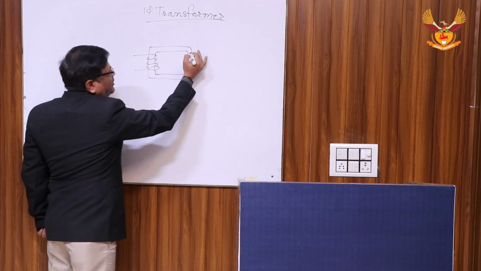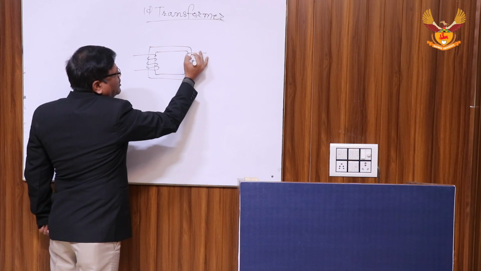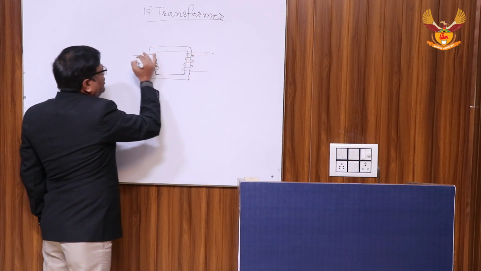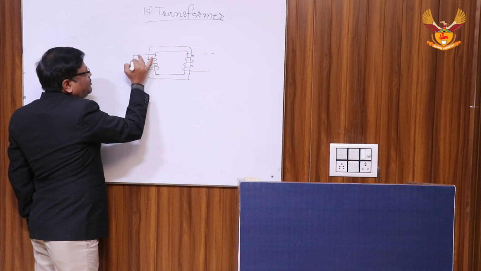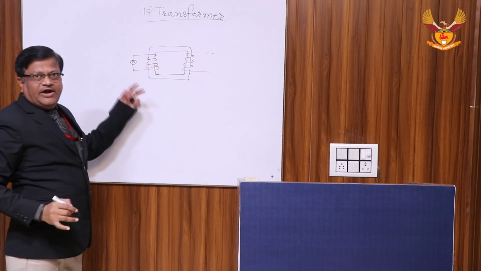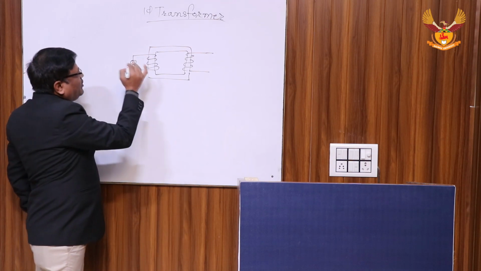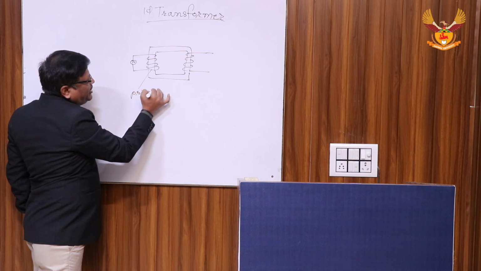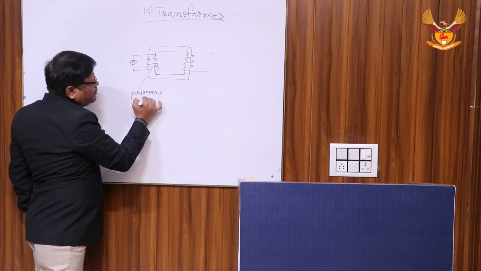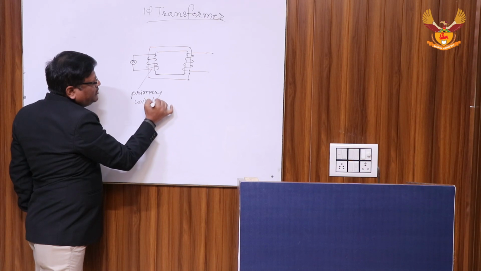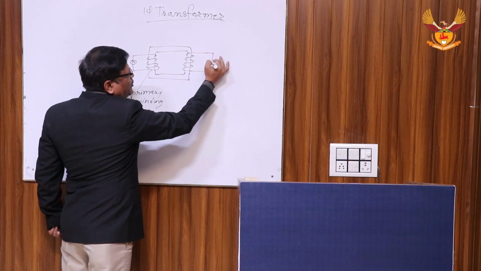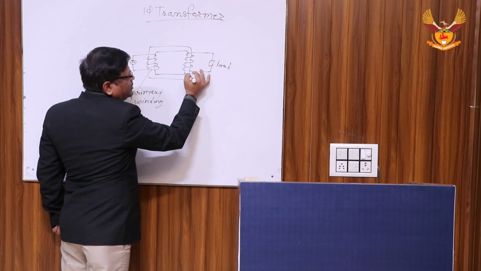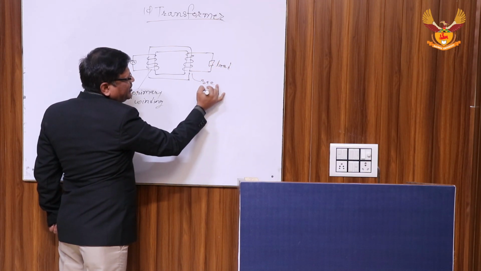The winding which is connected to the supply is called the primary winding, and the winding where the load is connected is called the secondary winding.